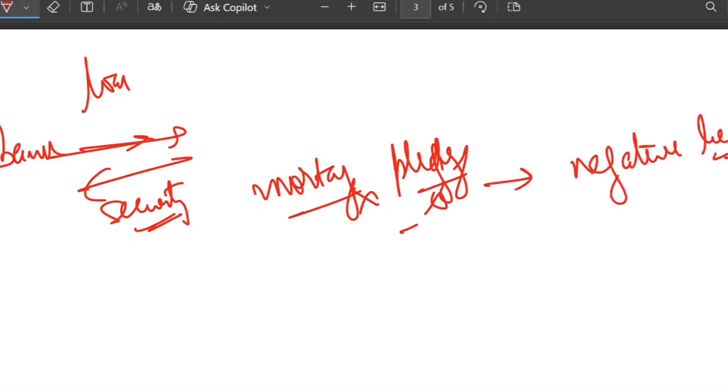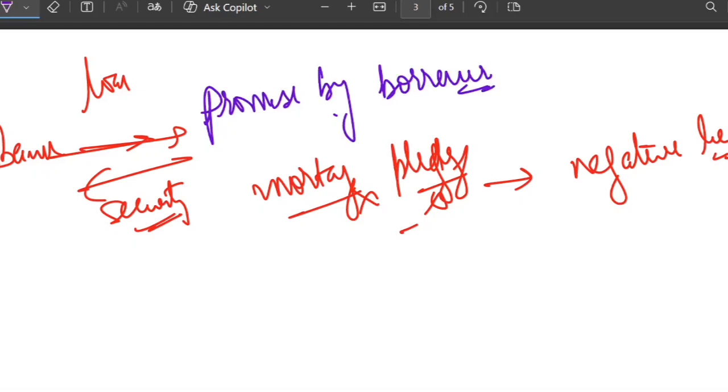So what is a negative lien? It is basically a promise by the borrower. Remember, this negative lien is a promise by the borrower. So basically, a negative lien is a written undertaking by the borrower, saying that I will not sell or give this asset to any other lender without your consent.